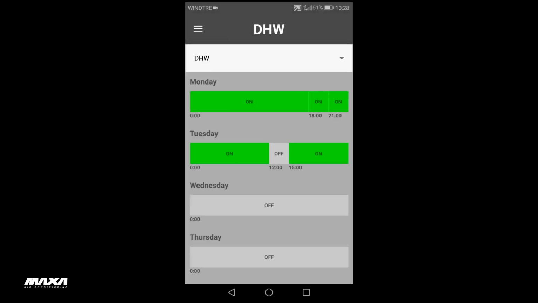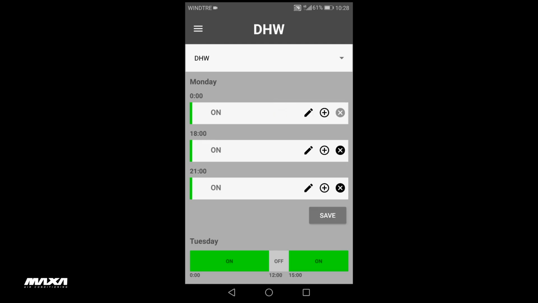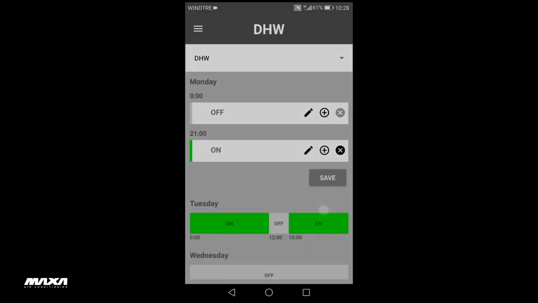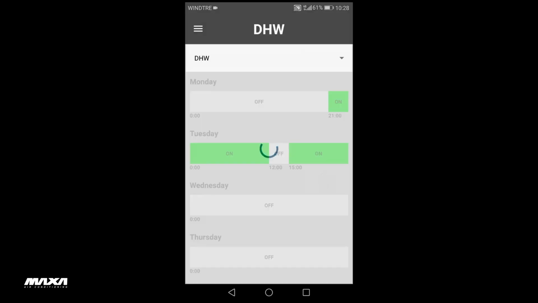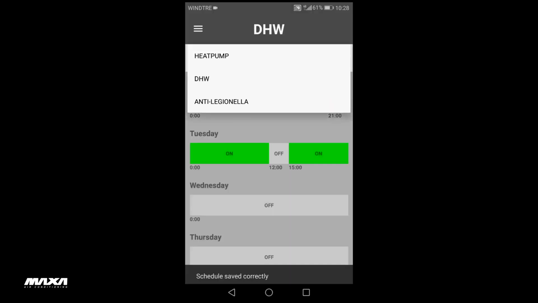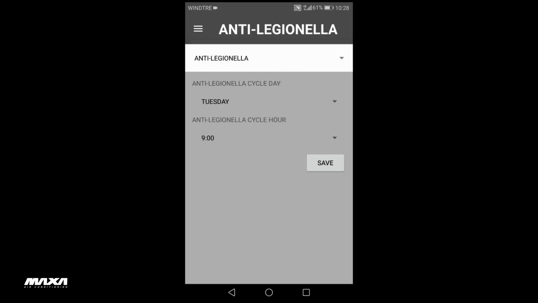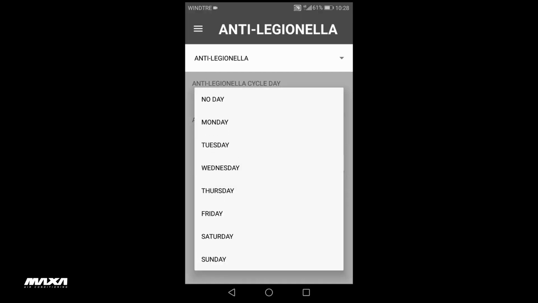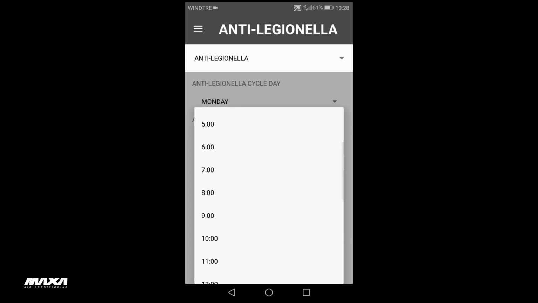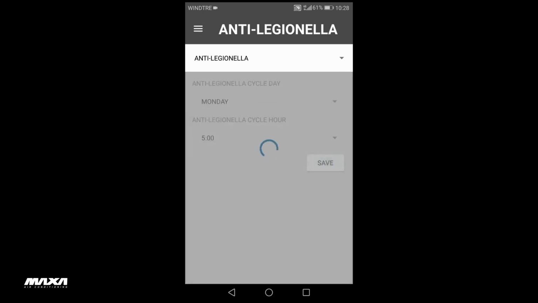Remain in the programming section and select sanitary. You can turn sanitary production on or off for each band and also add or remove bands here. Finally, in the programming section, we also find the anti-legionella function. It is possible to select a day and time for the start of the anti-legionella cycle.